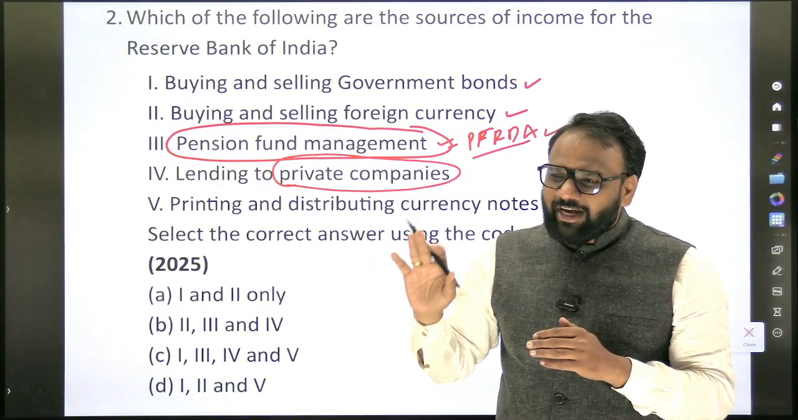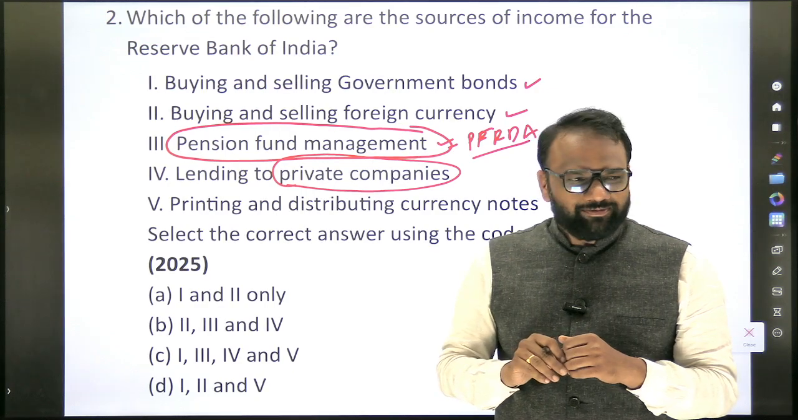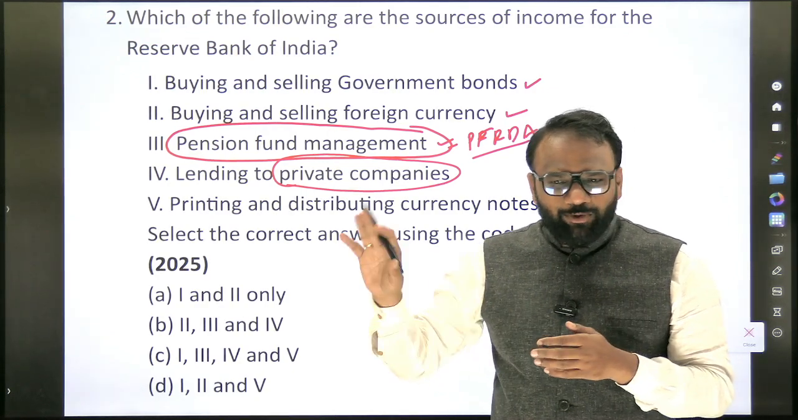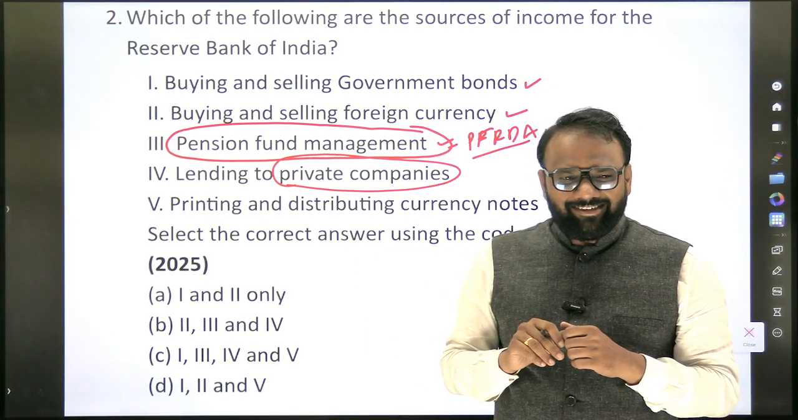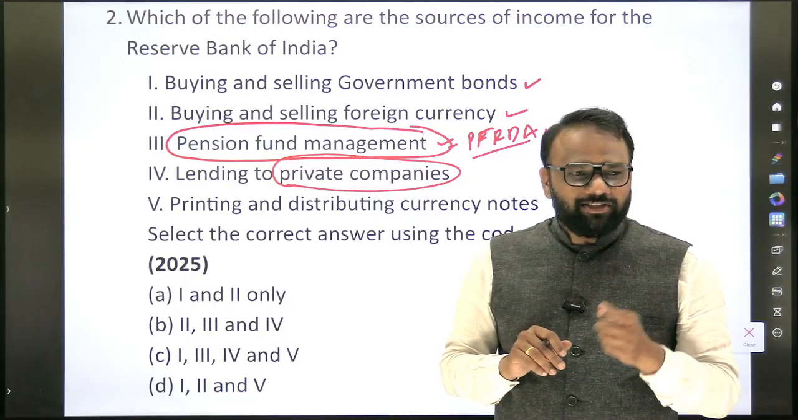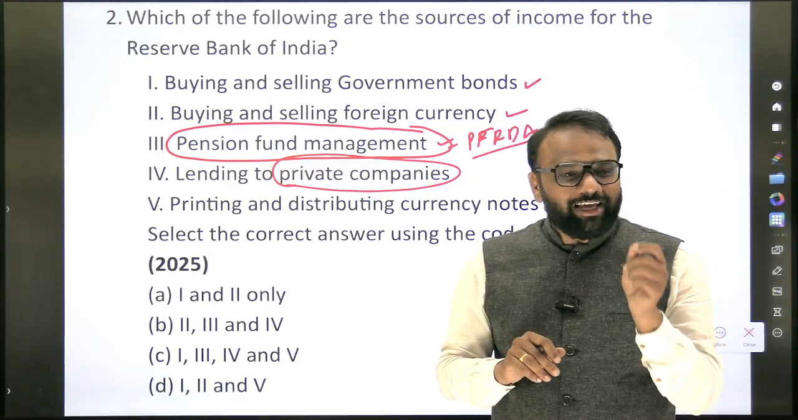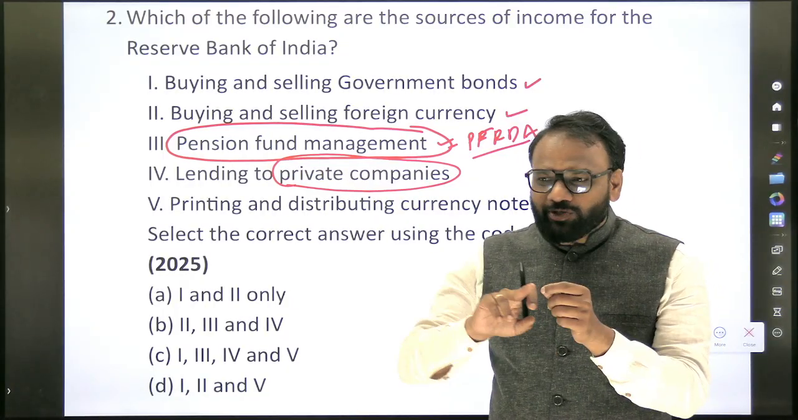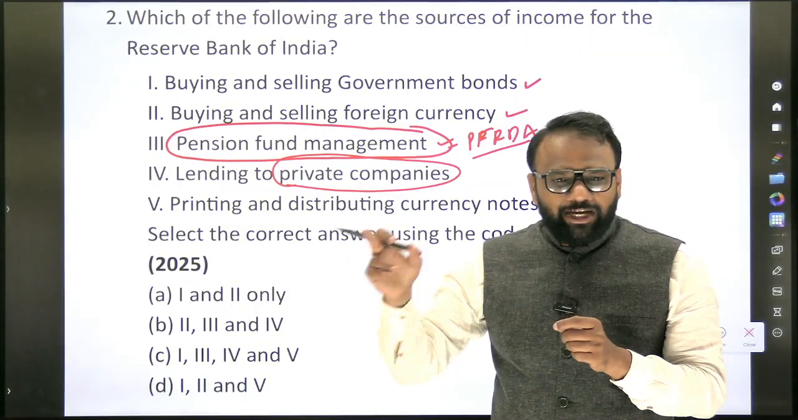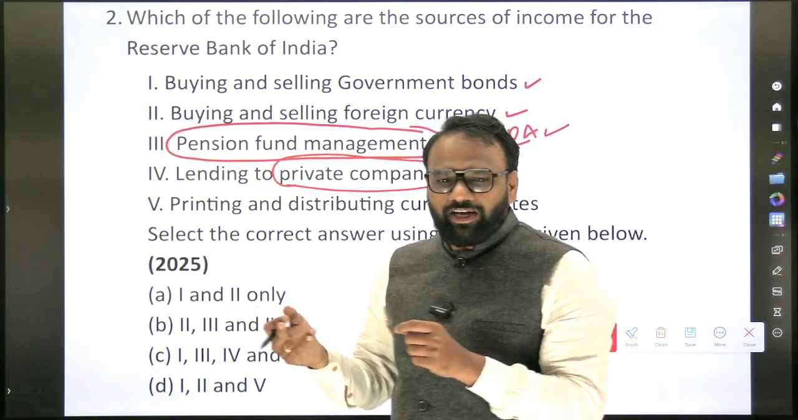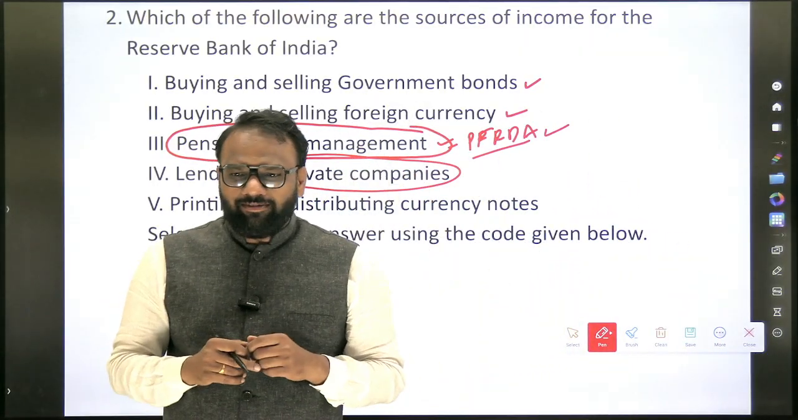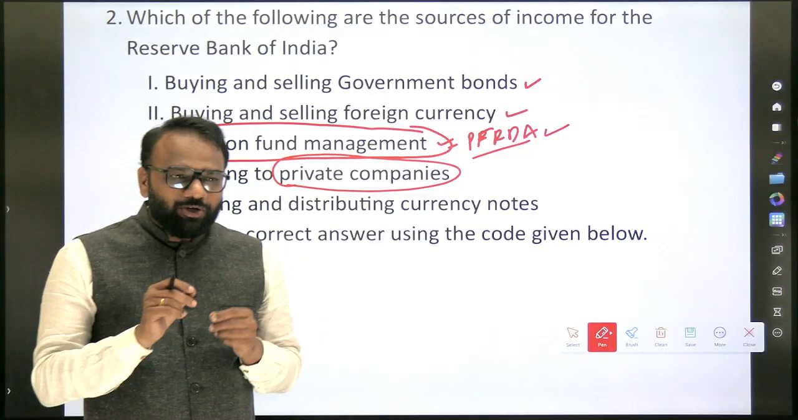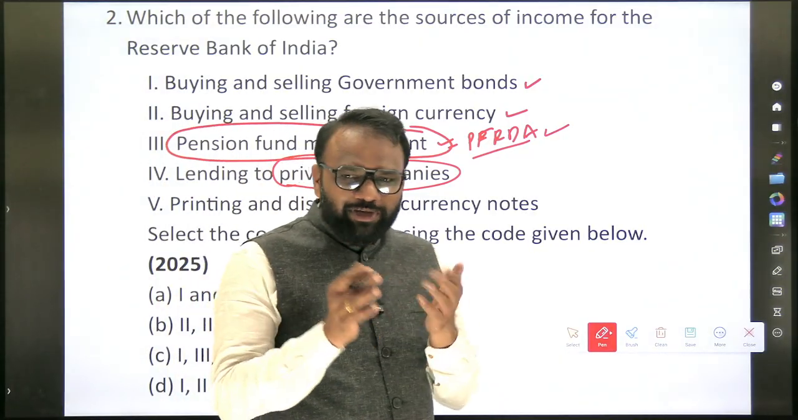So will RBI lend only to banks? How about government? Will RBI lend to government? That you have to cross verify. This is a question to you. Whether RBI can lend only to banks or also to government. If it is lending to the government, whether it can lend to the central government or also to the state government. These are the questions we have to raise based on the options.